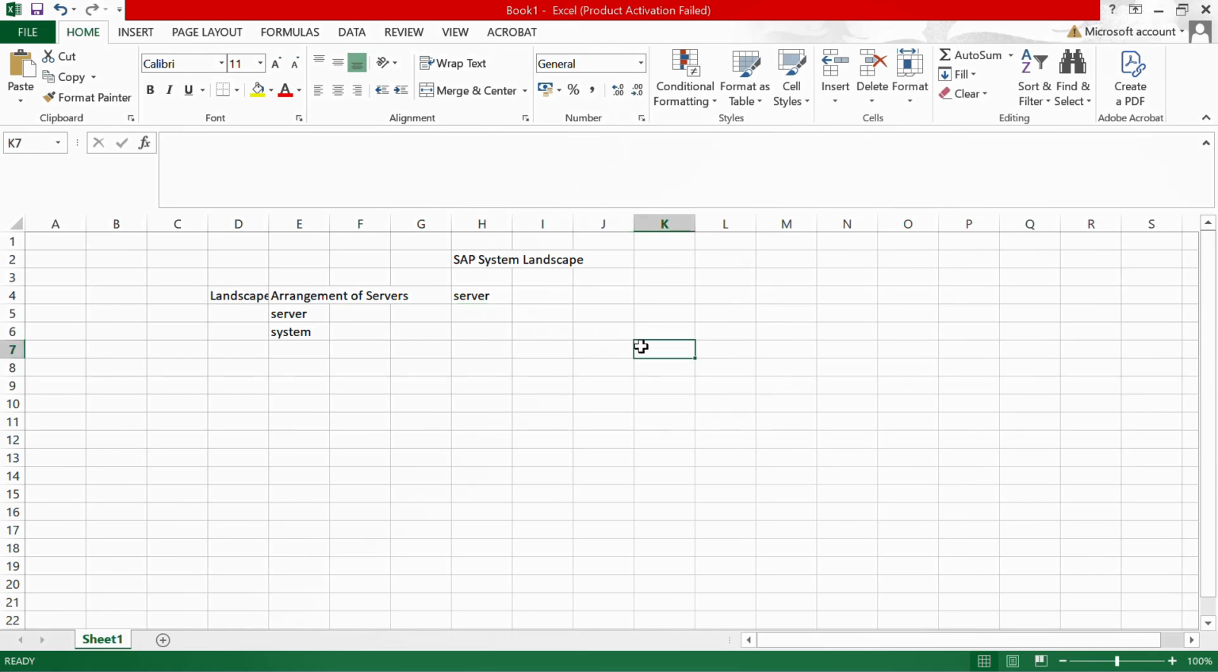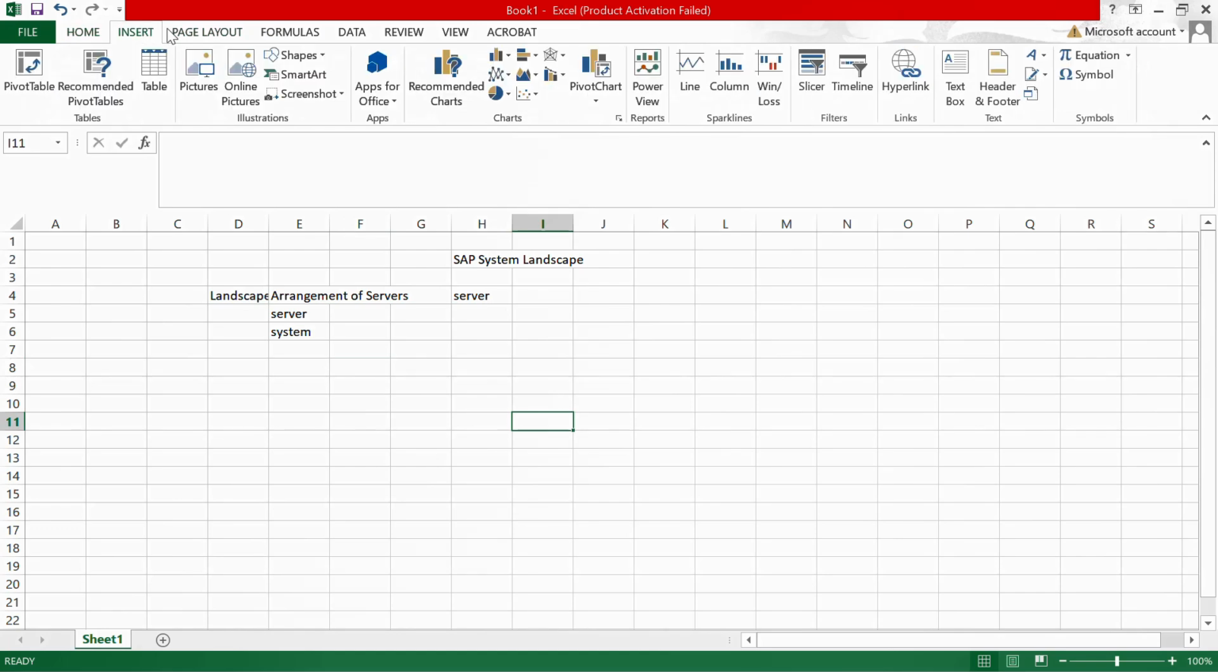Whenever we work in any implementation project or support project, it's our responsibility to understand the customer's landscape, or customer server system. SAP always recommends a three-tier landscape, or a three-tier server system. This landscape consists of three servers. First is a development server. Let me put a diagram here.